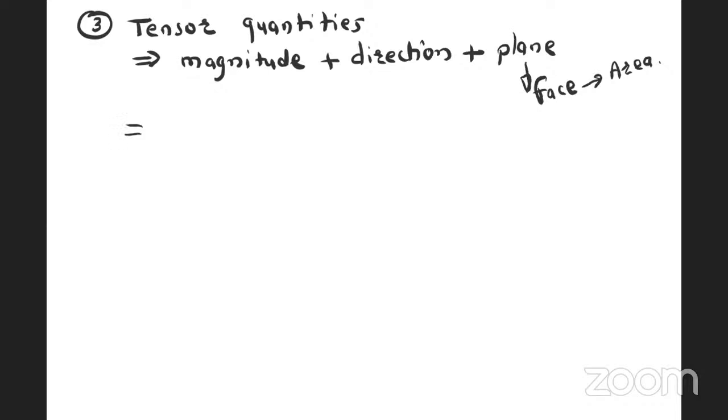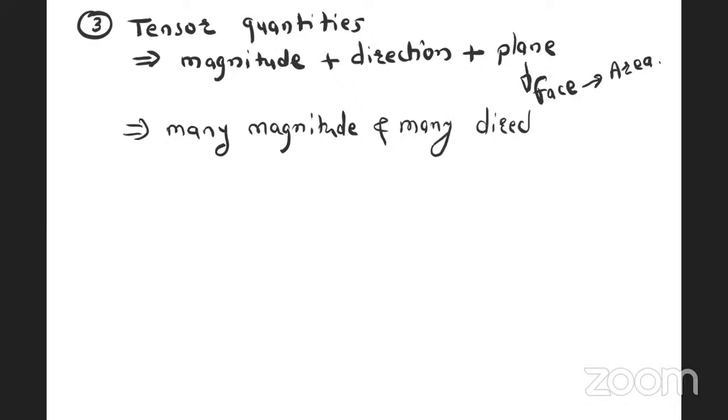Also, tensor quantities mean we need many magnitudes and many directions. To define a tensor quantity we need many magnitudes and many directions, or we need magnitude, direction, and the plane on which the quantity is acting. This is called a tensor quantity. You are going to see these in strength of materials. For example, stress is a tensor quantity.